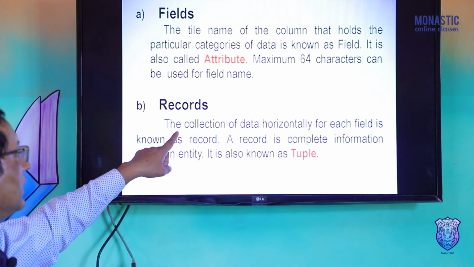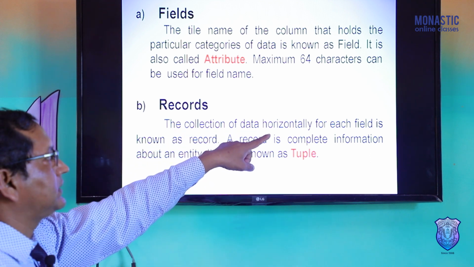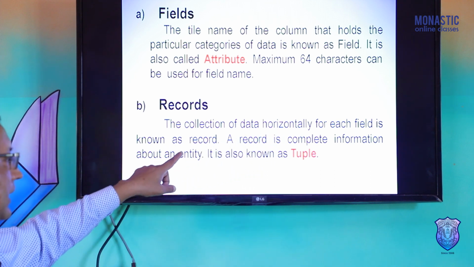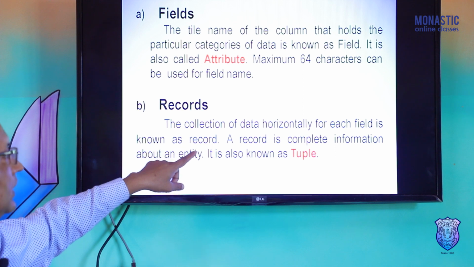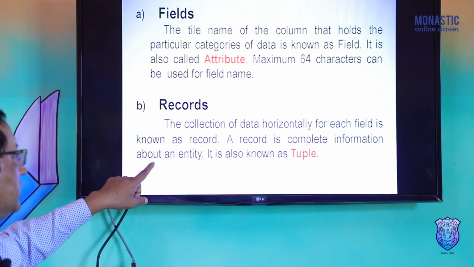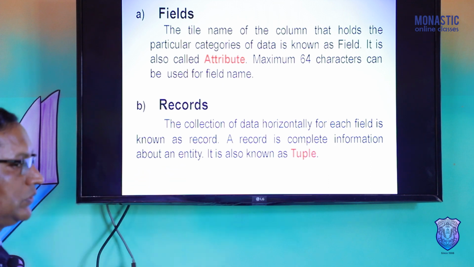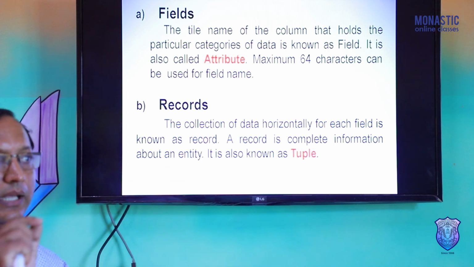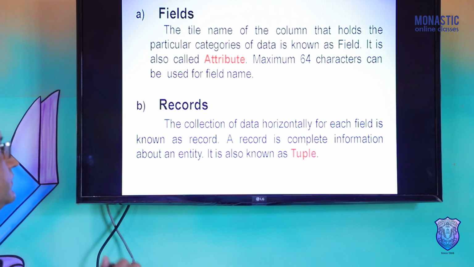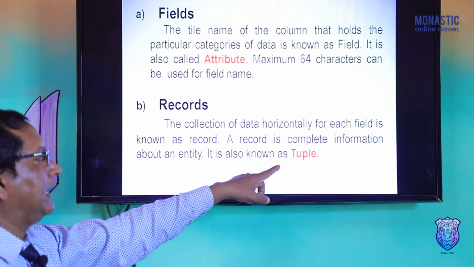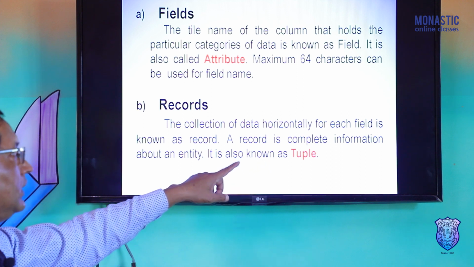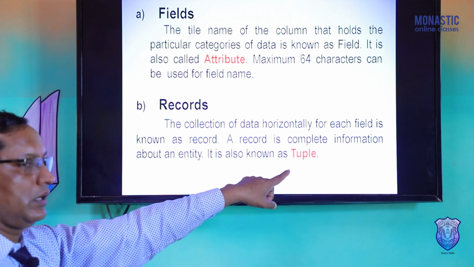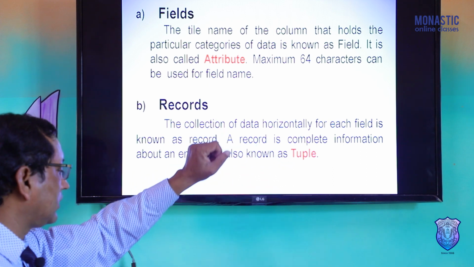Record. A collection of data horizontally for each field is known as a record. A record is complete information about an entity: according to the fields, when you enter all the field values, that is one record. It is also known as a tuple. Just like a field is called an attribute, a record is called a tuple. Things to learn.